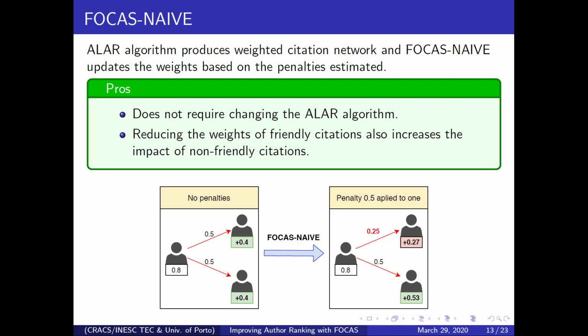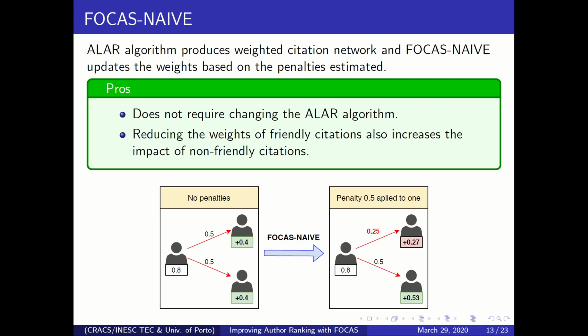So if you look at the sample in this image here, you have an author that at some point has a score of 0.28 in the score diffusion step, and if he equally cites two authors with the same weight, then he's going to divide the score equally between them. And if there are no penalties, each one receives the same score. But if in a pre-processing step we apply the penalty of 0.5 to a citation, then we'll start decreasing the score given to the specific author. And as a result, since it's a PageRank-based algorithm, you always have to send all the score of an author to all the authors that he cites, so it's going to increase the score received by the other author. So this is the effect that you want to achieve.